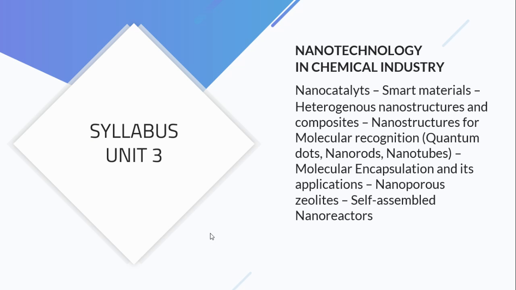First one is nanocatalyst. As you all know, a catalyst helps to speed up chemical reactions. Here, nano-sized particles can be synthesized and added into your chemical reaction, so it will increase the speed of your chemical reactions. Likewise, the next topic is smart materials, which is a very interesting topic in your syllabus. We will discuss smart materials.